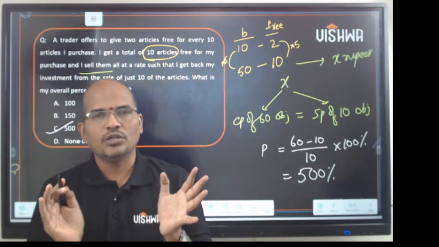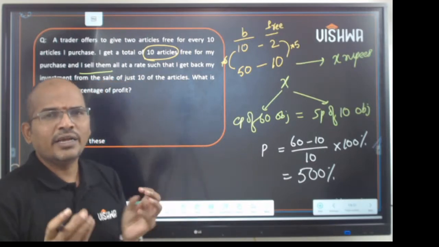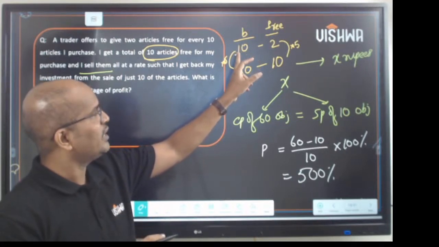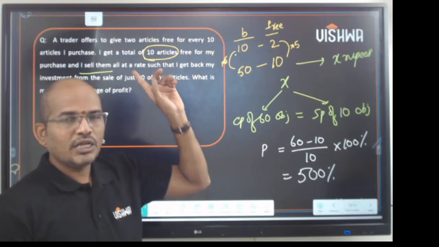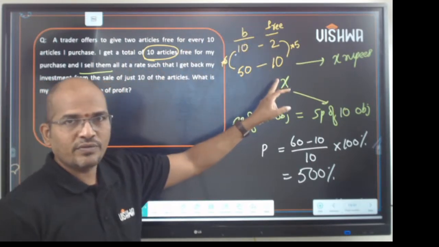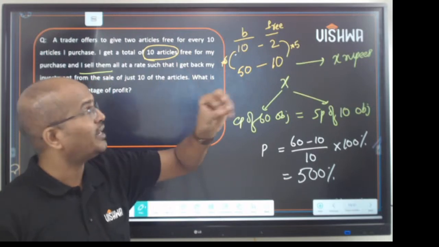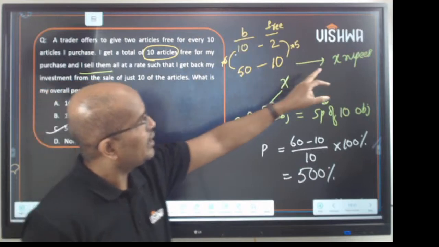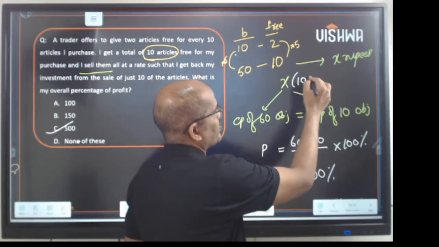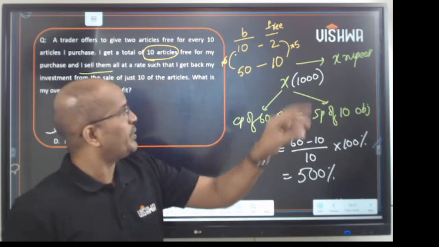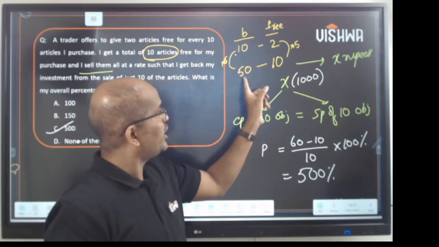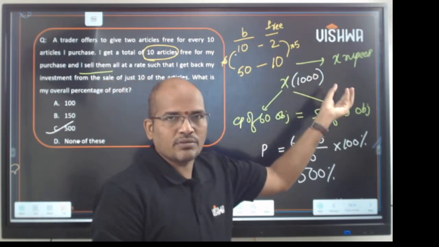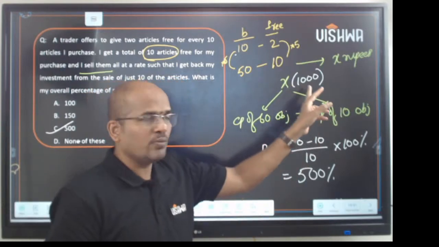So please use actual common sense. It's hardly a 10-second answer. For every 10 objects a trader buys, he'll get 2 free. First point. Second point says that fellow got 10 objects free. When 10 objects are free, common sense says that he should have brought 50 objects. So 50 plus 10 is 60. So assuming that X is 1000 rupees, he paid 1000 rupees for 50 objects. He got 50 plus 10, 60. So it means that he brought 60 objects for 1000 rupees. So his investment is 1000 rupees, isn't it?